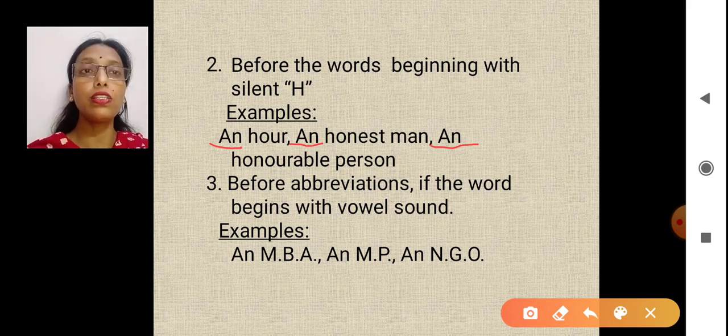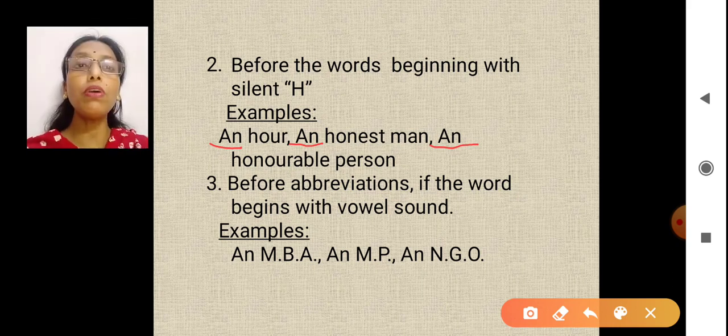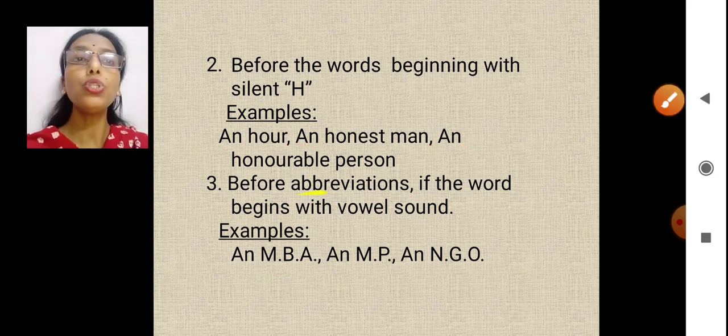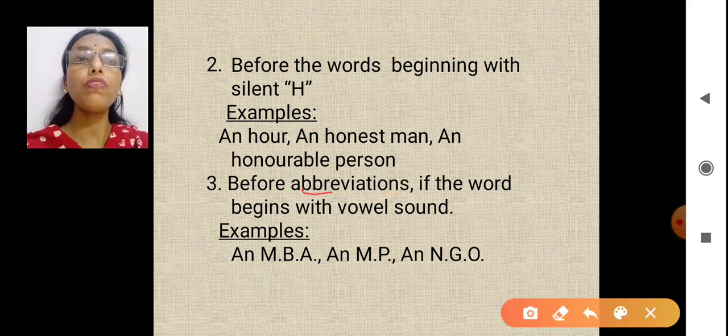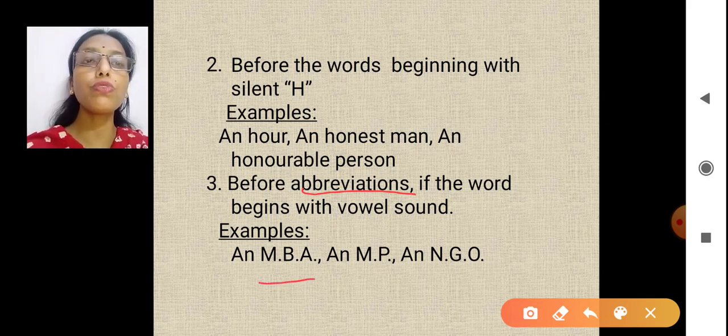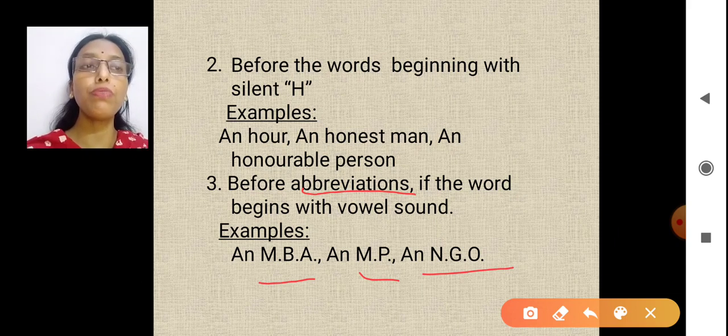H is silent. Now let's see about these abbreviations. What are abbreviations? They are short forms. What is the full form of MBA? Master of Business Administration. MP, Member of Parliament. NGO, non-government organization. So they are short forms, abbreviations.